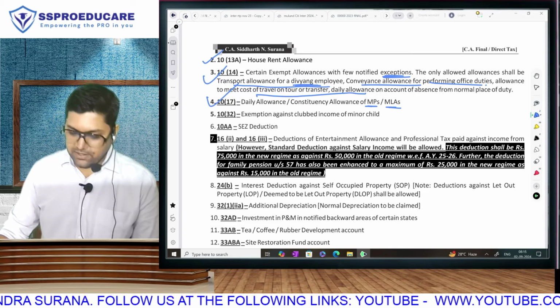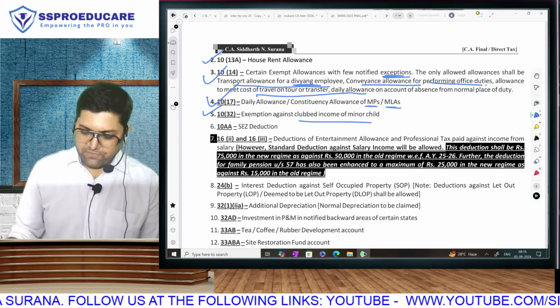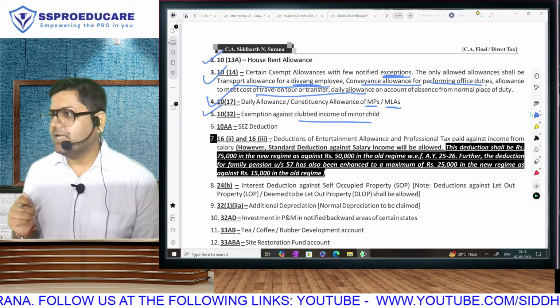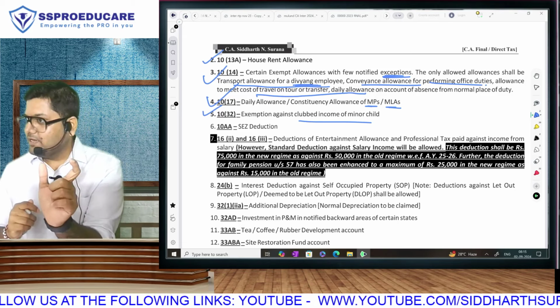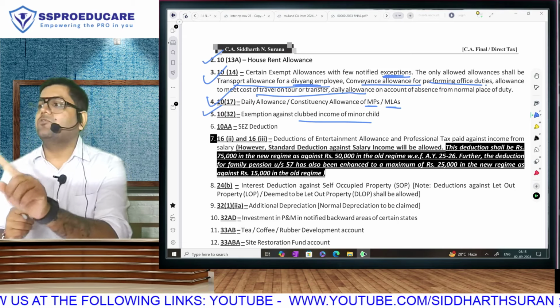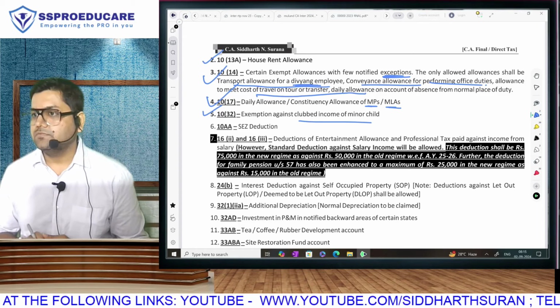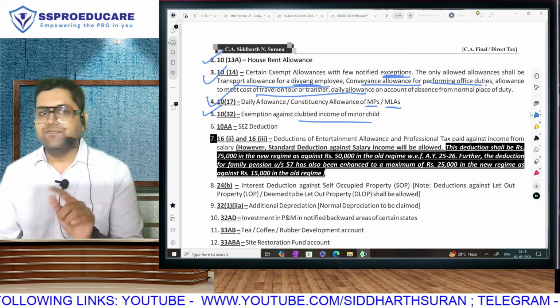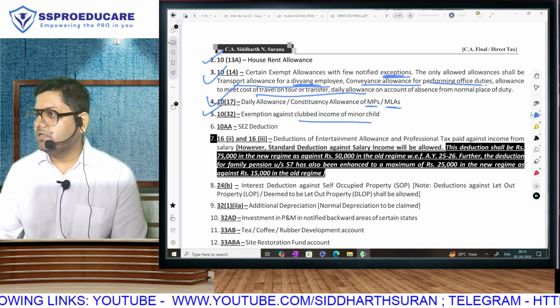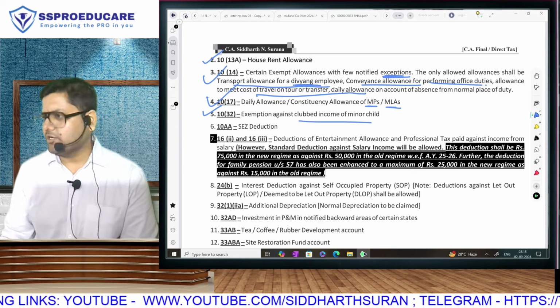ये clear है? Next, section 10(32). Whenever there is a minor child, tax will be paid by the parent. So the amount will be clubbed in the parent. The parent will be given an exemption, amount clubbed or 1,500, whichever is lower. So if the income is 10,000, parents will pay tax on 8,500. If the income is 1,000, parents will not pay tax on anything. That's an exemption, 10(32), not allowed in the new regime.